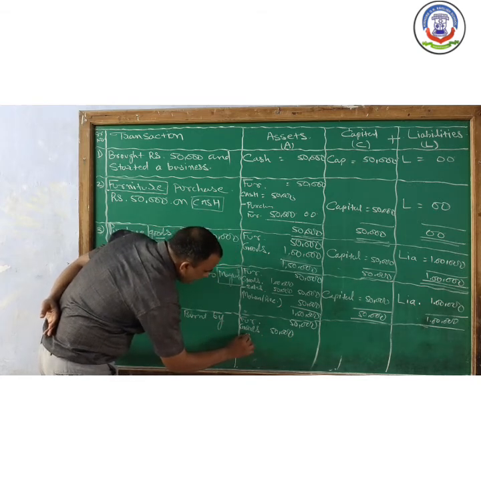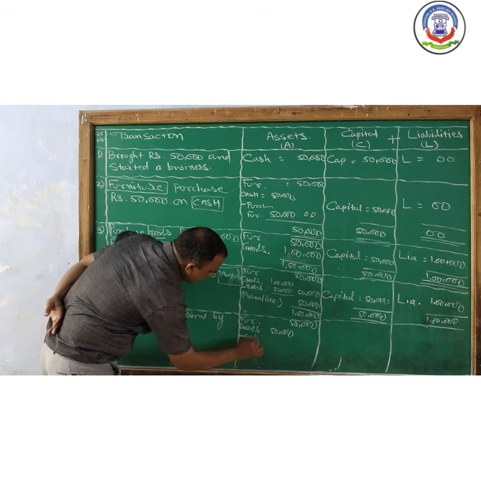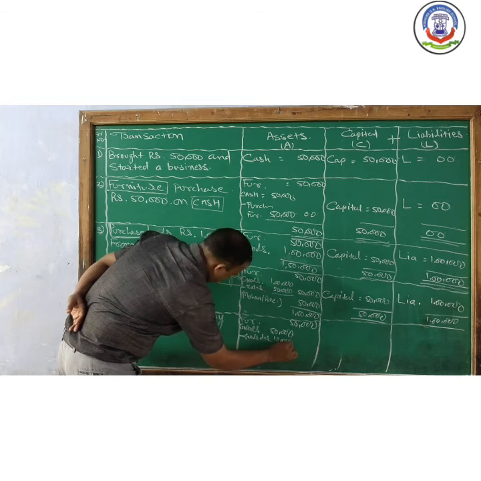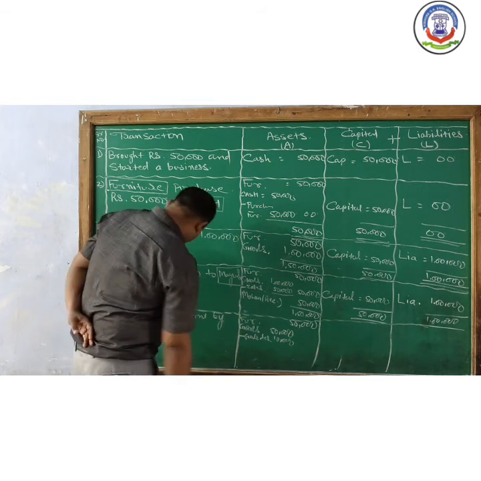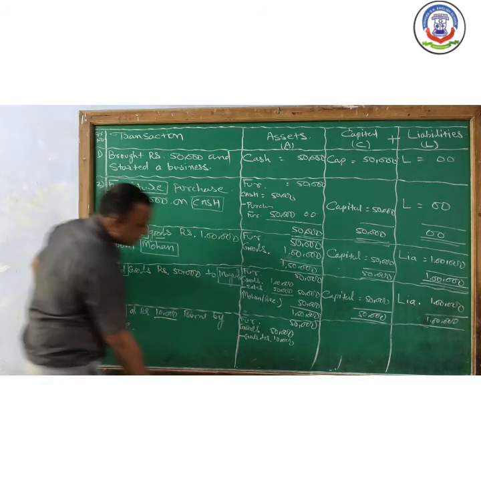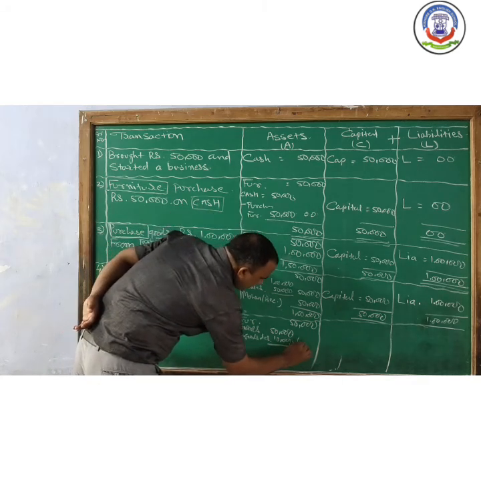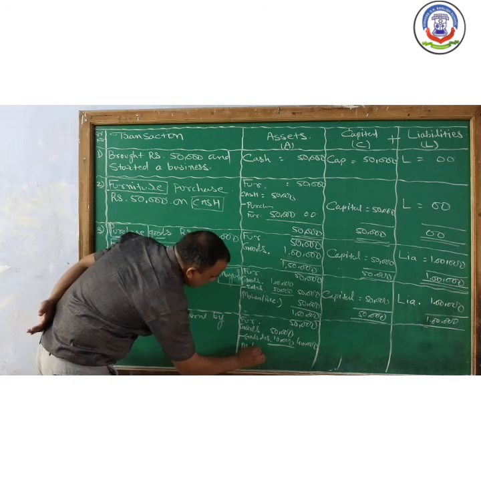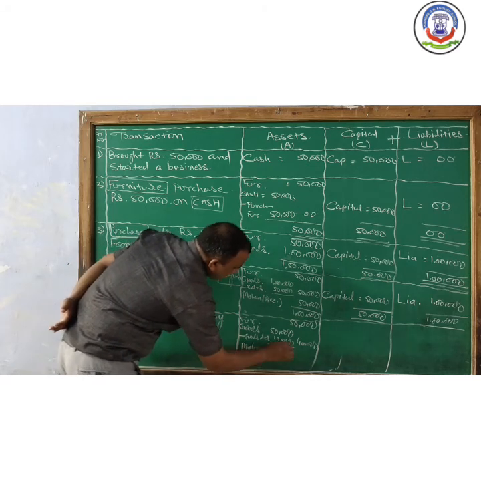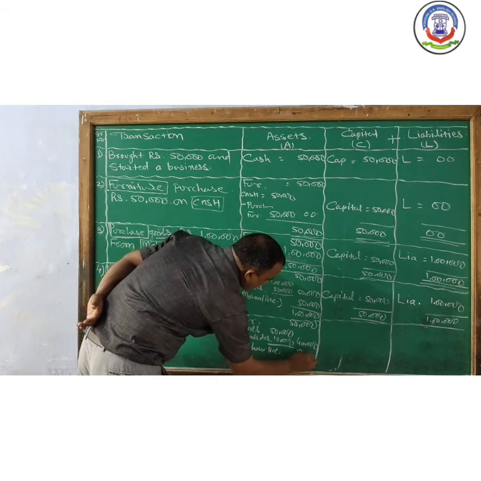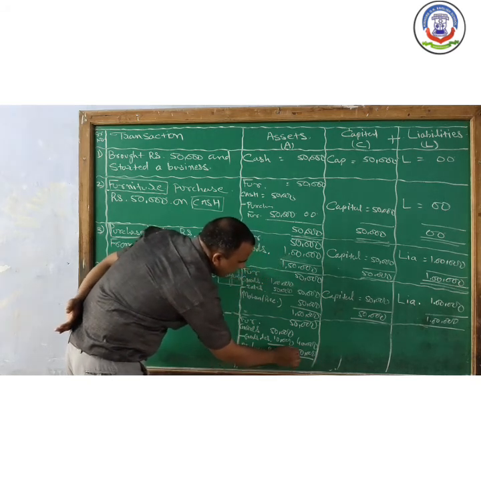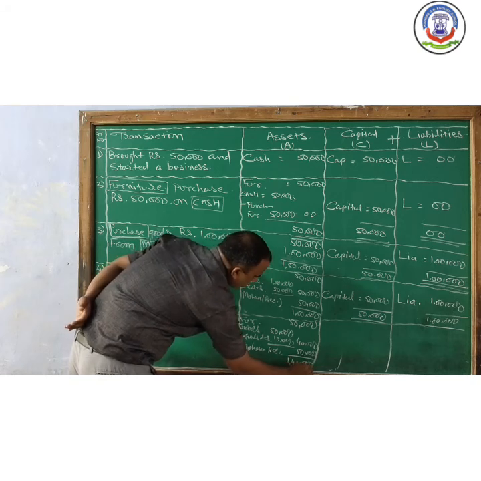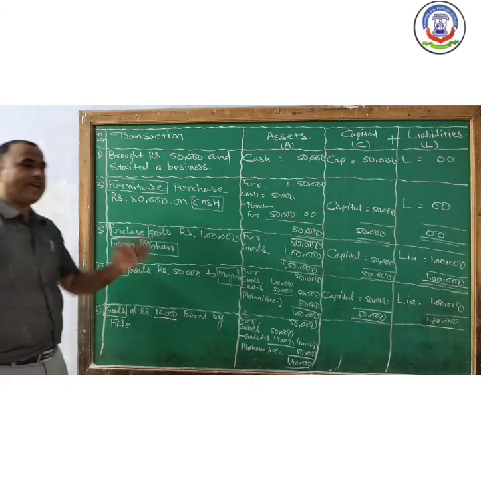Now goods destroyed by fire 10,000. Now 40,000 का goods बचा. And Mayur receivable 50,000. So the value of assets become 50 plus 50 plus 40, 1,40,000.